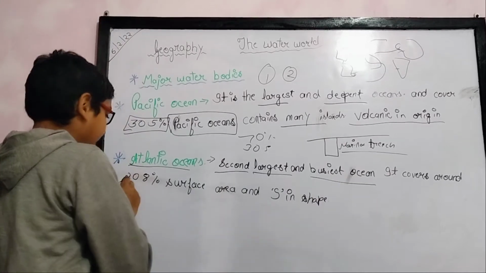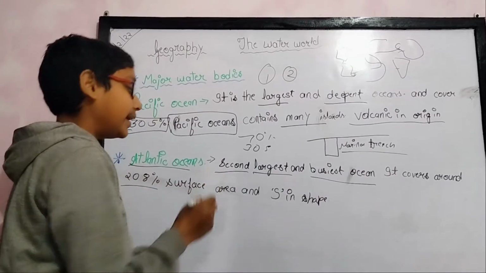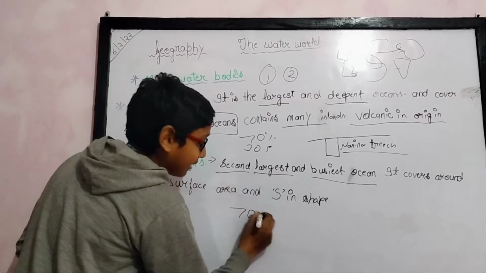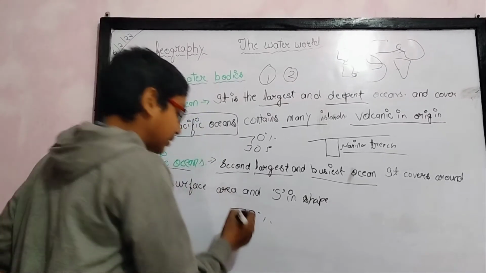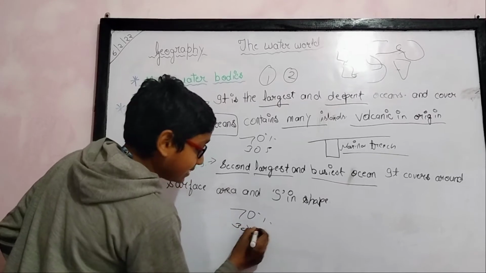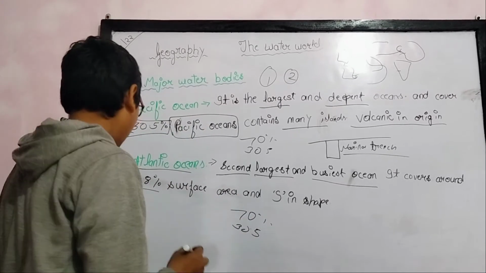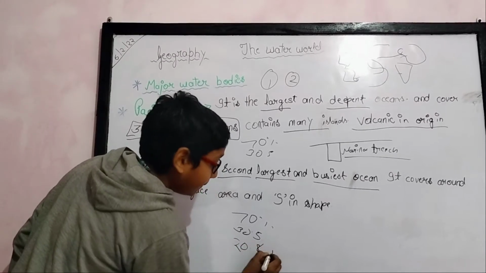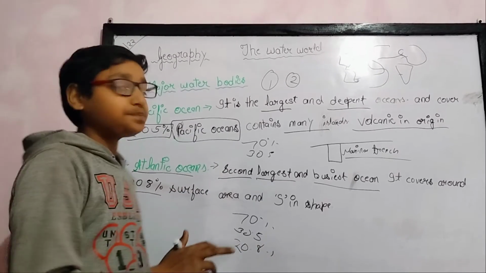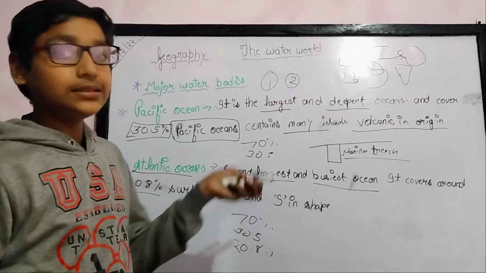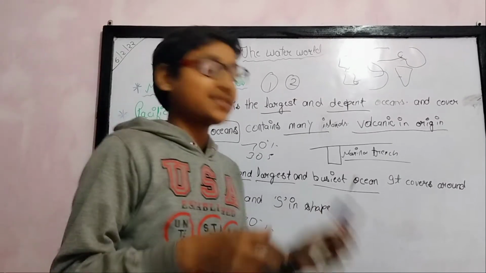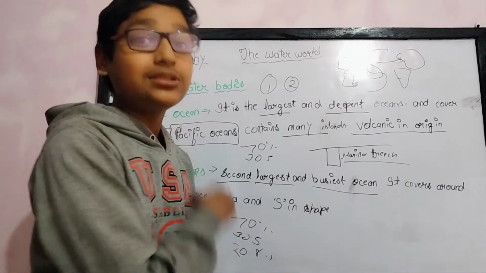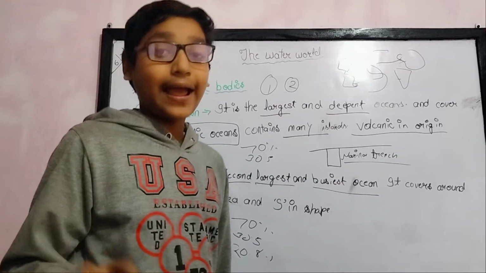It covers 20.8% of the surface area. It means that in total 70% is covered by ocean, in which 30.5% is covered by the Pacific Ocean and 20.8% is covered by the Atlantic Ocean. The rest is covered by the remaining three oceans: Indian, Southern and Arctic Ocean.